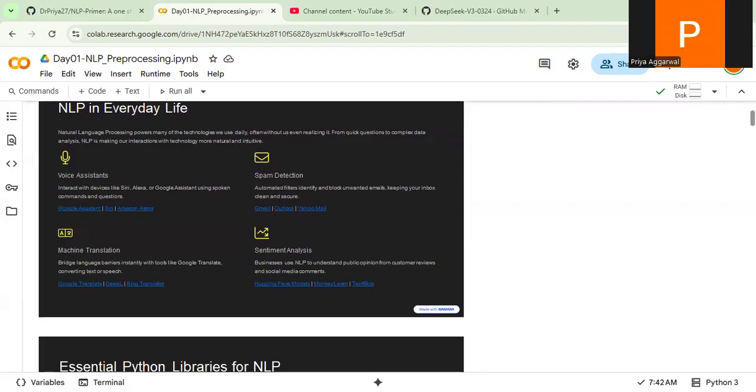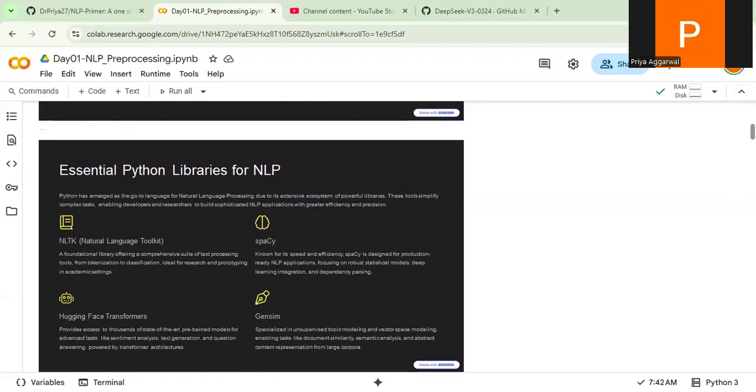Then there is machine translation, for example, Google, English to Hindi, Hindi to Marathi, whatever it is. Google Translator is available on Google, which people use so much to translate languages from one to another. Then there is sentiment analysis, which is very popular. If you go and watch some movies, then you have to give some sentiments, like whether the movie was good or whether the movie was bad. But actually, people put comments in multiple different manners. So how do we categorize whether it's a good movie or bad movie, what should be the rating? All those things come into sentiment analysis, wherein the role of NLP comes into play.